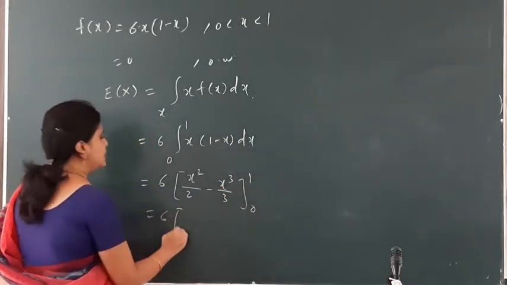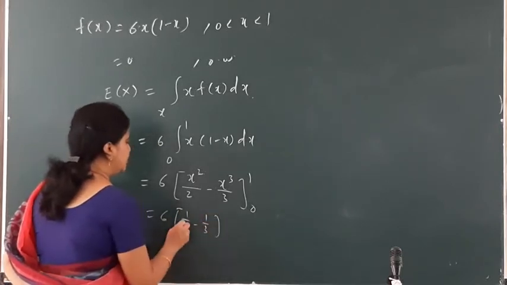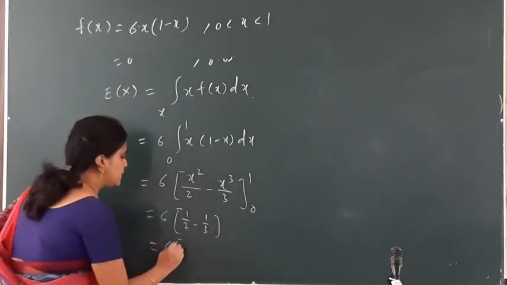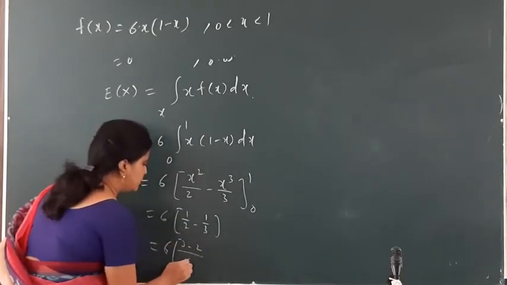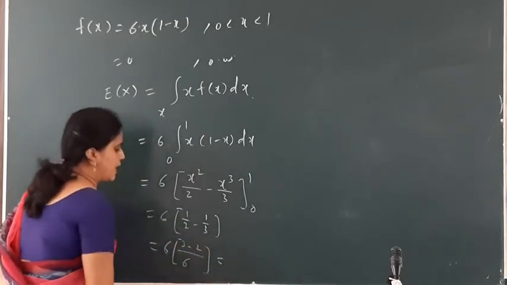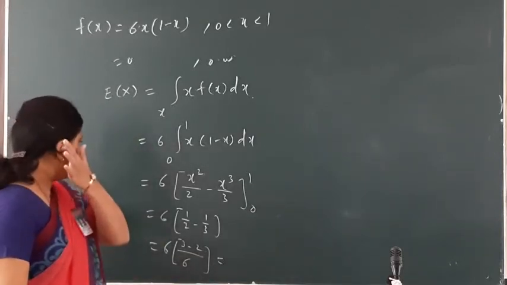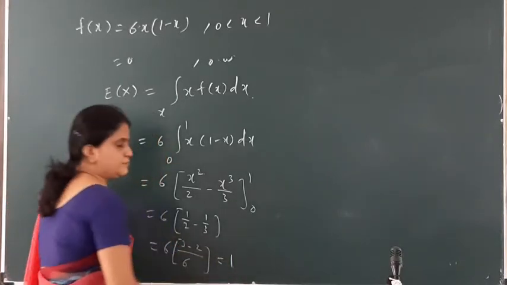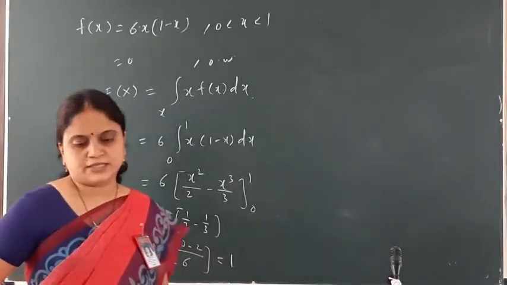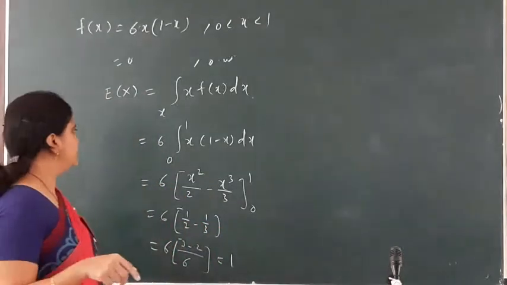So it comes as 6 into half minus 1 by 3, that is 6 into (3 minus 2) divided by 6.